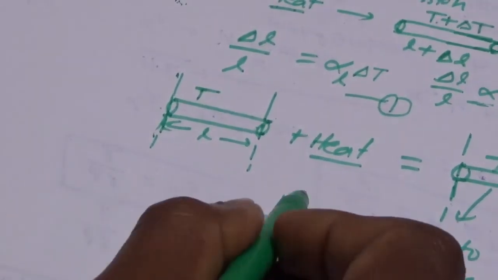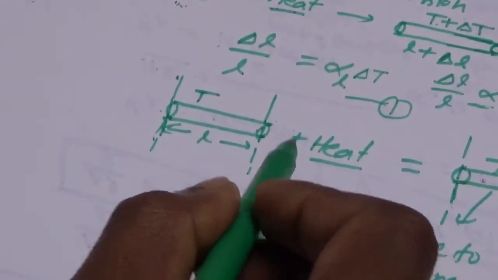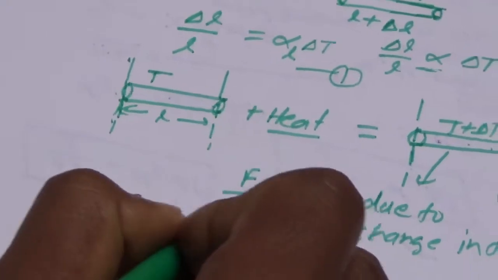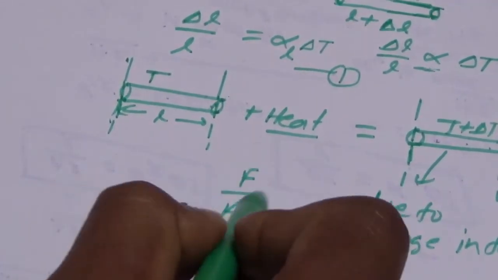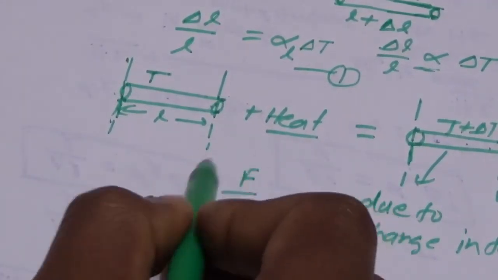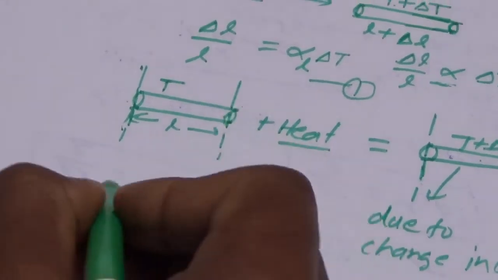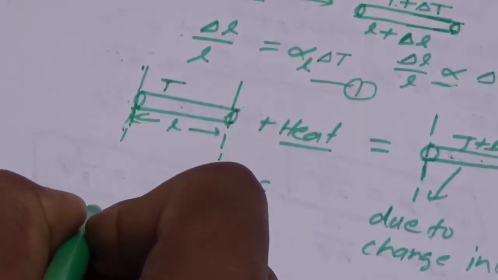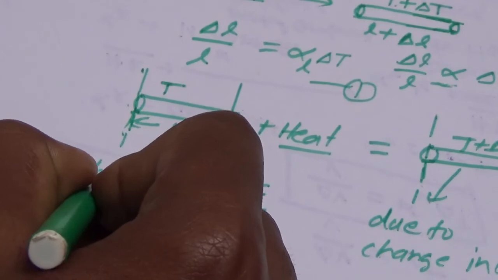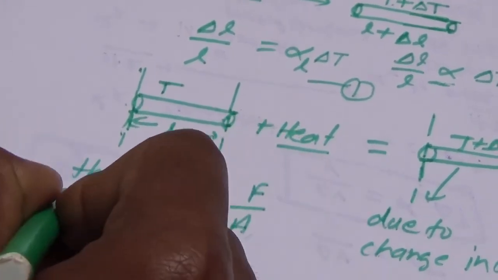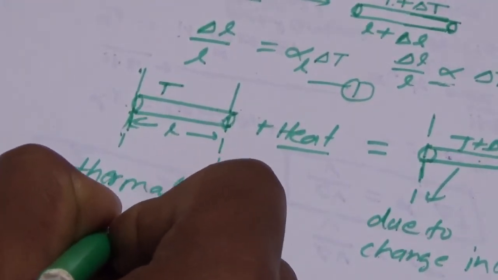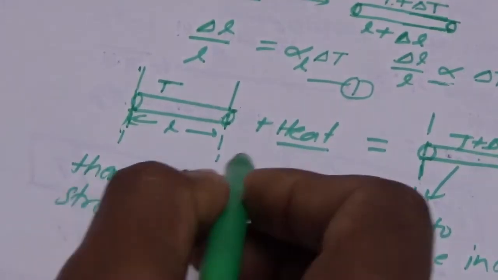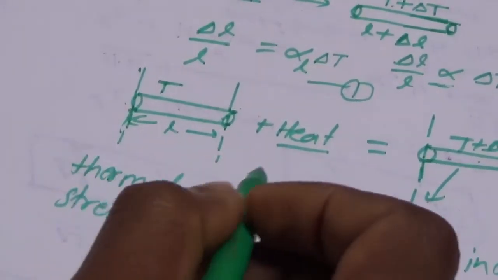Hence this force per unit area is known as stress, and because it has arisen due to heat, it is known as thermal stress. Thermal stress is F by A.